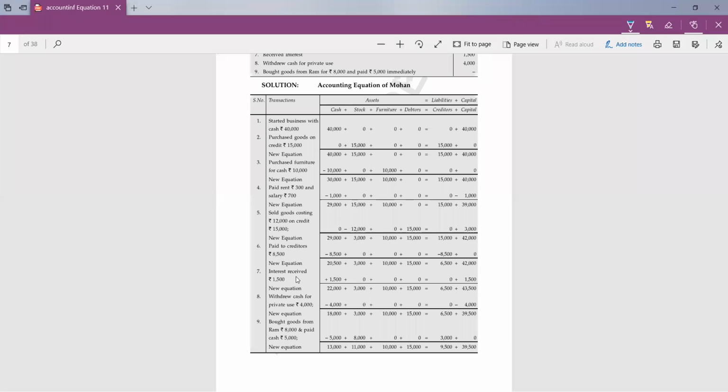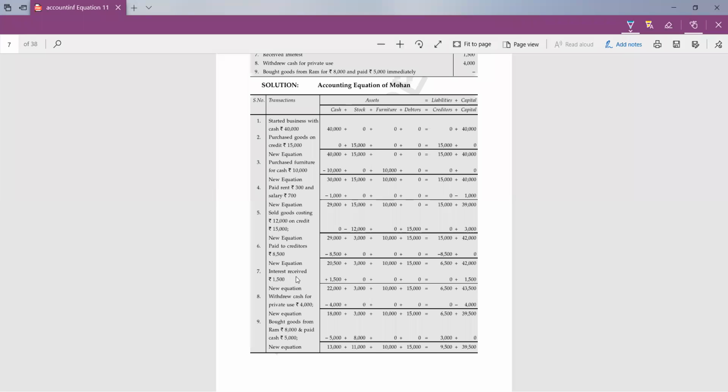So students, this is the accounting equation question, and in the exam you will have it in the same manner. Transactions will be given, maybe 7, 8, 9, 10 transactions. You will get as many marks as the number of transactions. Suppose you have 8 transactions, so the question will be of 8 marks, 1 mark for each transaction.